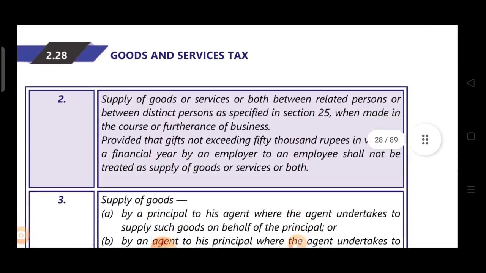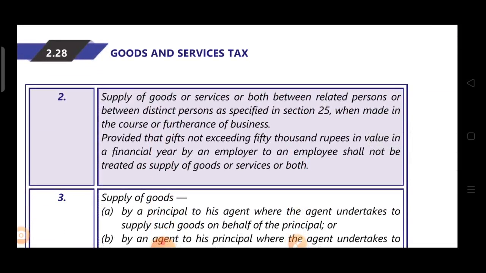The second one is supply of goods or services, or both, between related persons or between distinct persons, as specified in section 25, when made in the course of furtherance of business, provided that gifts not exceeding 50,000 rupees in value in a financial year by an employer to an employee shall not be treated as supply of goods or services, or both. So first, if the supply is taking place between related persons or between distinct persons, we will study in detail about related or distinct persons in section 25. If supply is taking place between related or distinct persons, and it is made in the course of furtherance of business, then even if it is made without consideration, it will be termed as supply and GST will be levied.